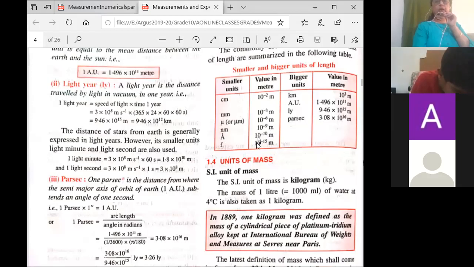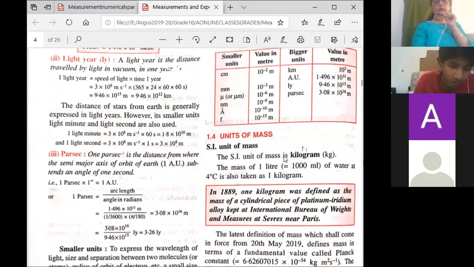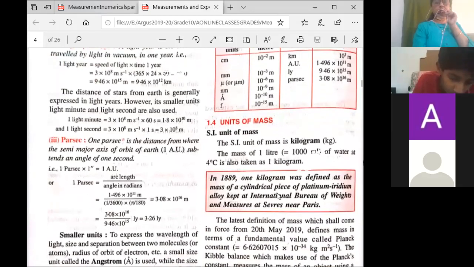Now we come to mass. We all know what is the SI unit of mass. It is kilogram. Again, the definition is very important. The definition of 1 kilogram. Now, after finding what is 1 meter length, they wanted to define the kilogram. So in 1889, 1 kilogram was defined as the mass.